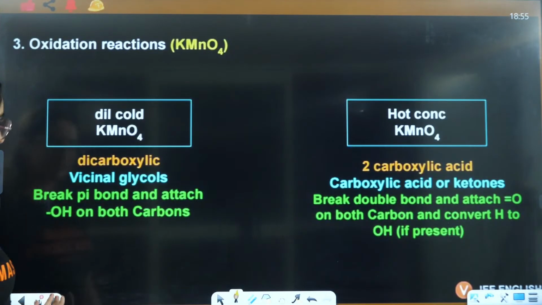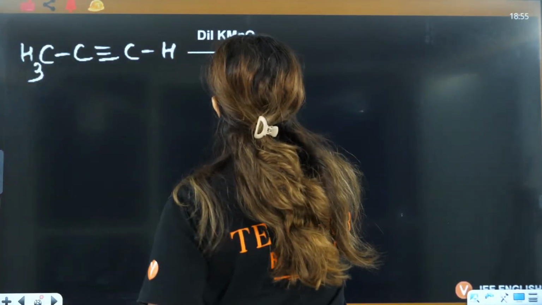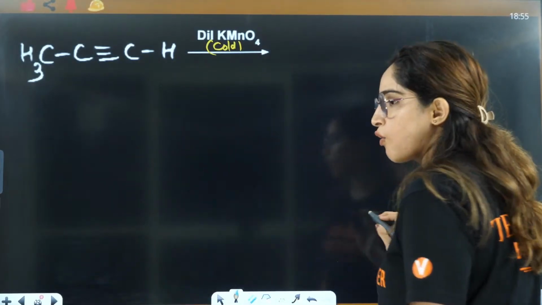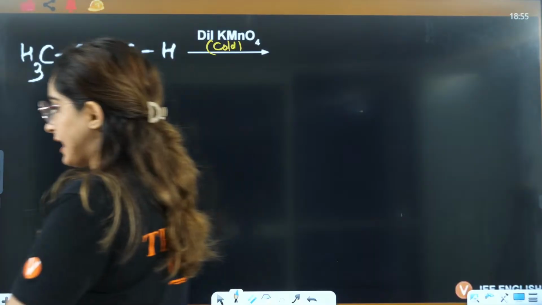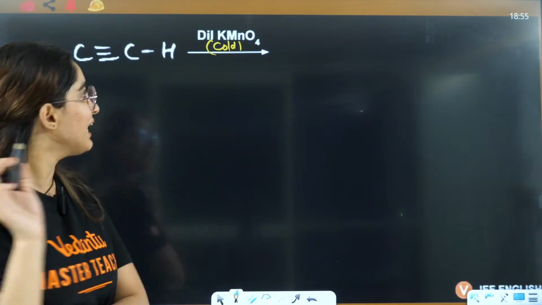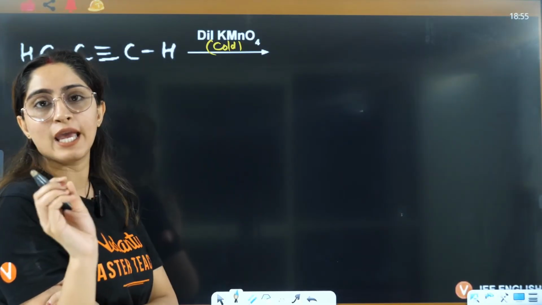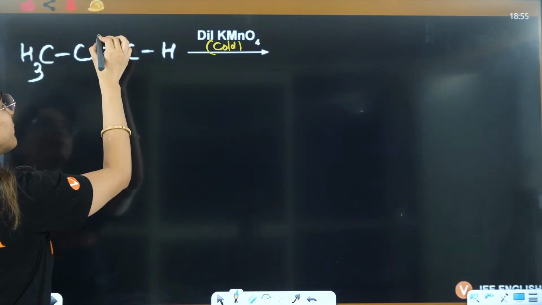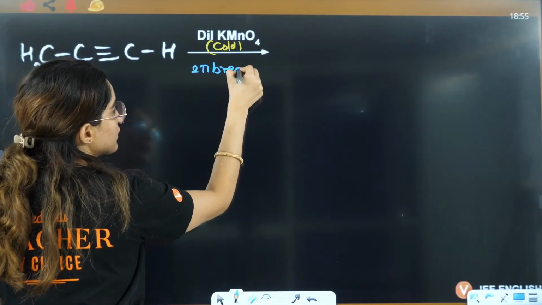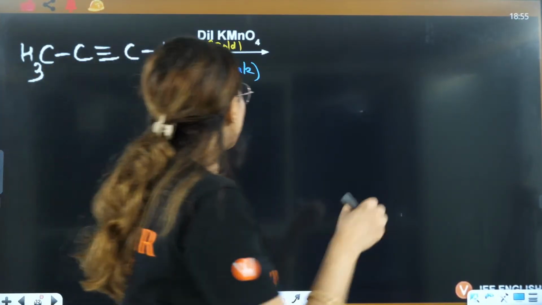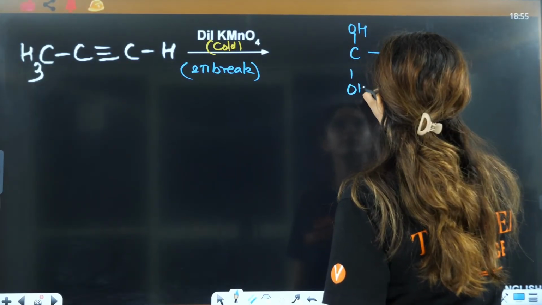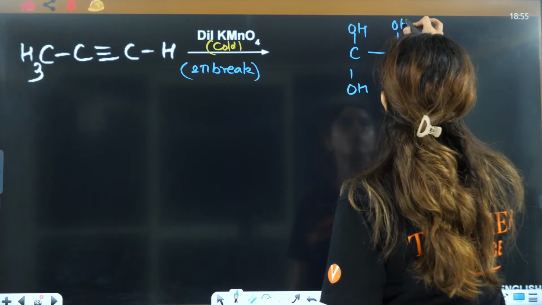So here I am using dilute cold KMnO4. In dilute cold KMnO4, which thing will take place? Very good, Sumit, Manoj, Zoro. Firstly, you will break both the pi bonds, and there you will add OH on both sides: OH here, OH here, OH here, OH here.